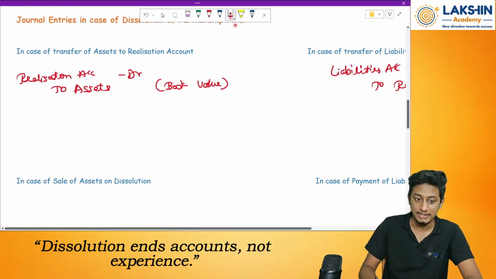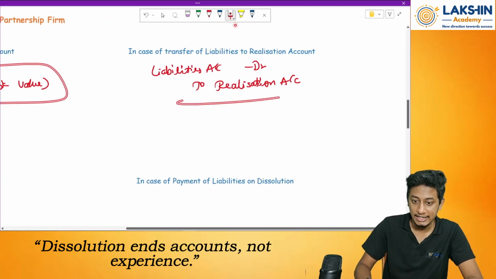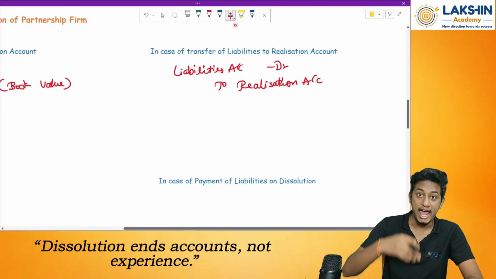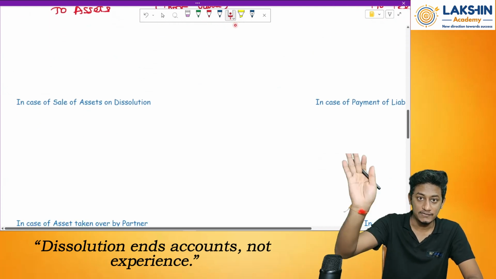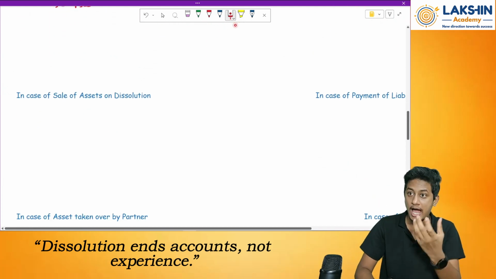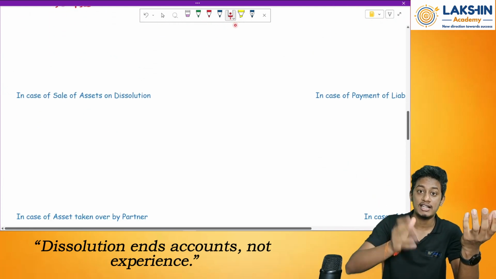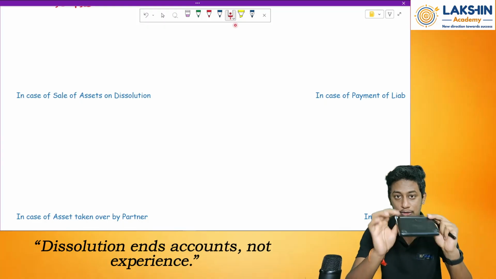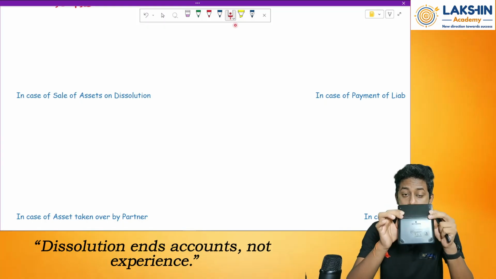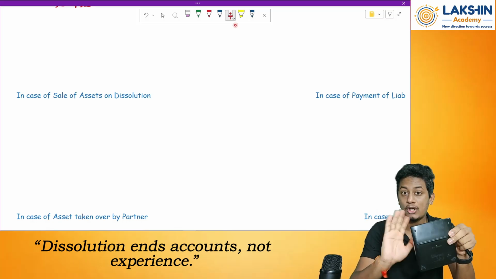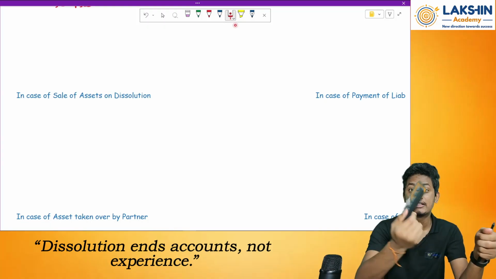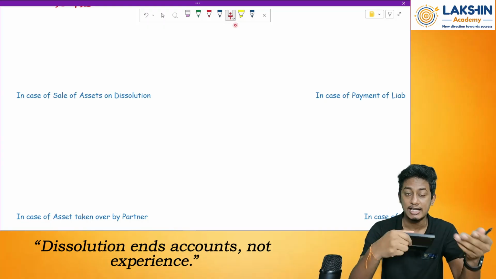So the first step is I transfer my assets and liabilities to the realization account. Once it is transferred over there, I sell off the assets. I might receive the whole value, I might receive more value, I might receive less value. Three cases can happen. Let's say I have this calculator worth 10,000 rupees as an asset. But tomorrow when I sell this, I might not receive 10,000 rupees. I might receive 9,000 rupees, or I can also receive 11,000 rupees. It depends on case to case basis, depending on the demand.